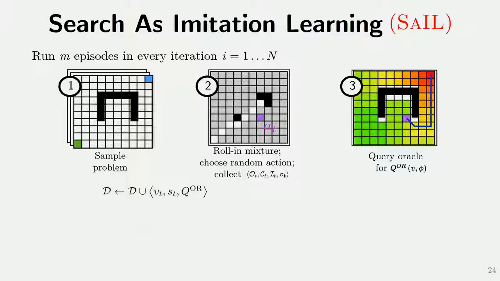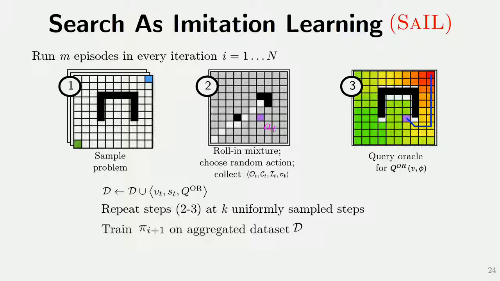And we aggregate this data with all of our previously collected data. We do this for k uniformly sampled time steps in one episode, so we get k data points at every episode. Then we train the next policy on this aggregated data set, and we do the above to get n different policies. And we return the best policy that we have found on validation.